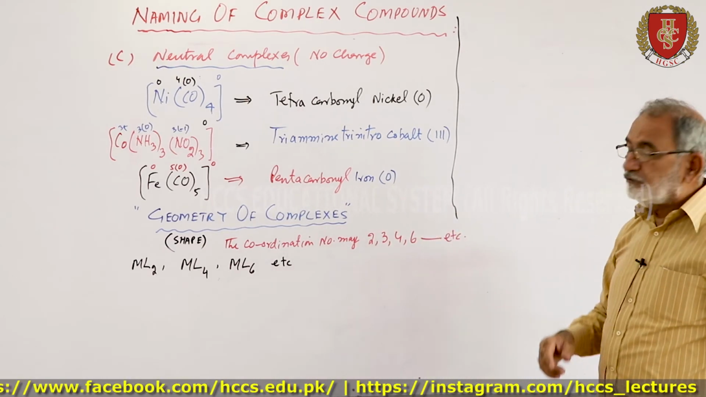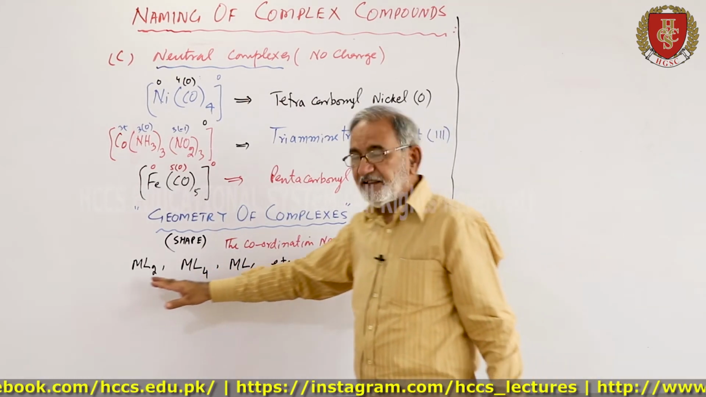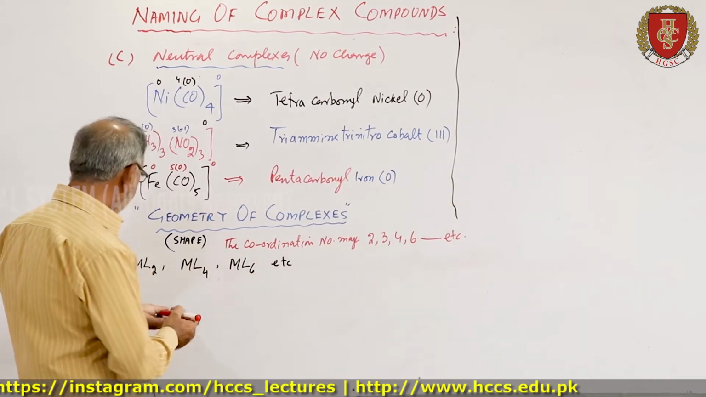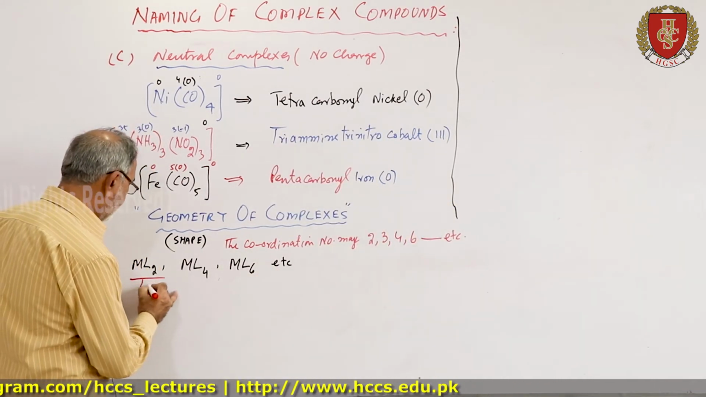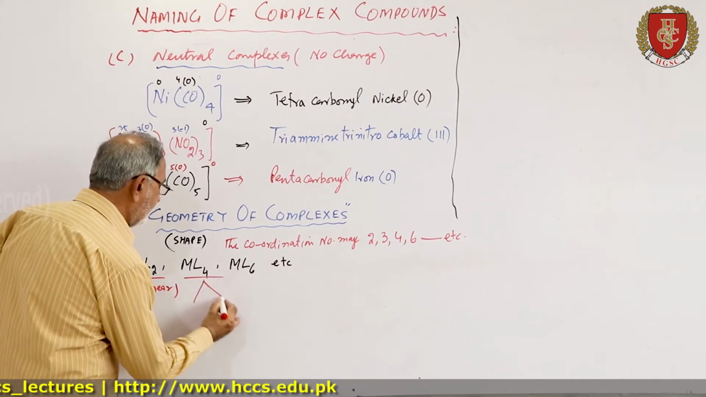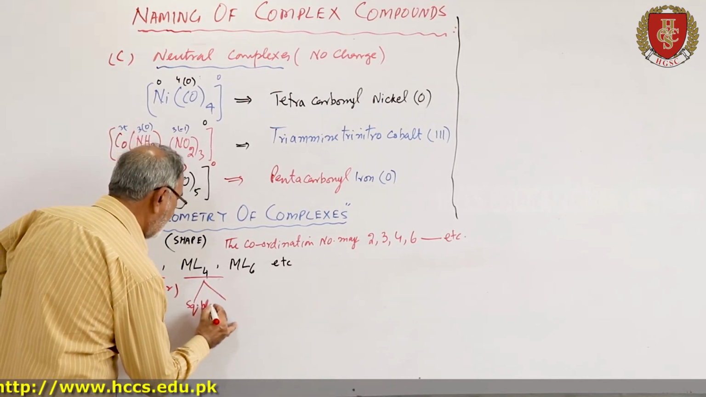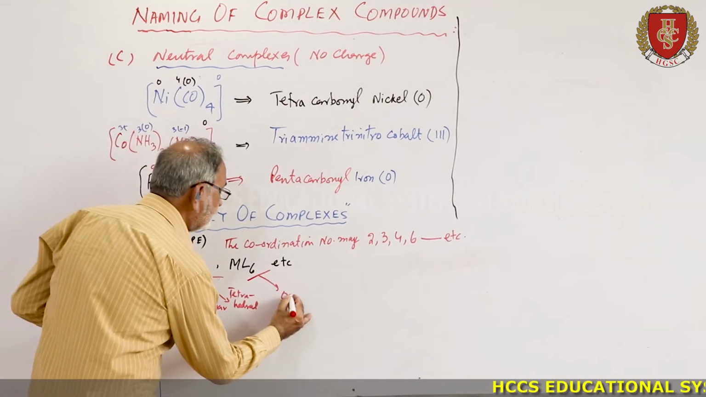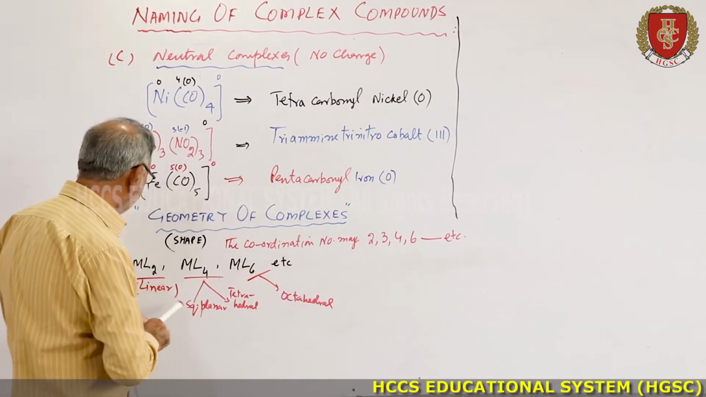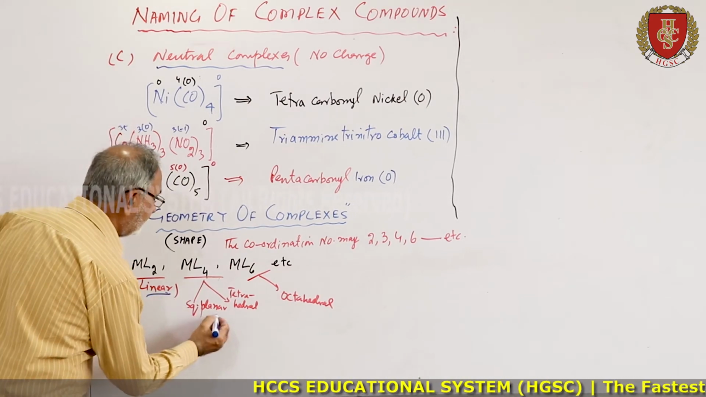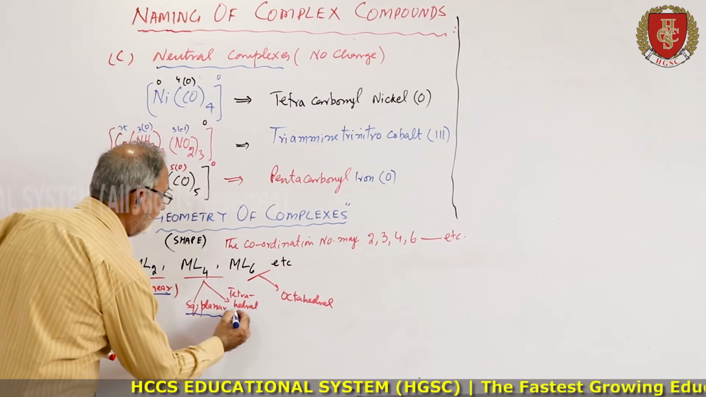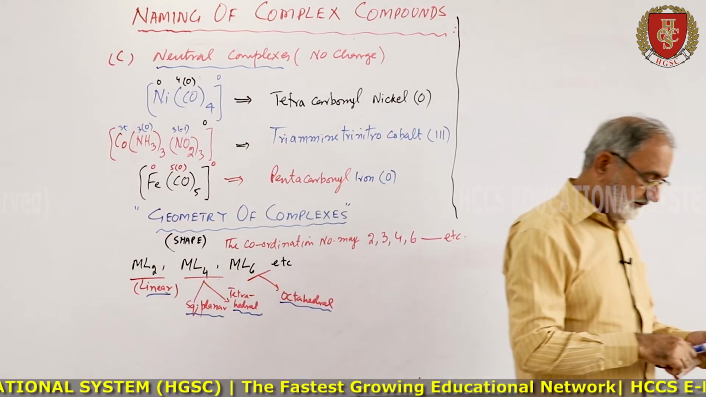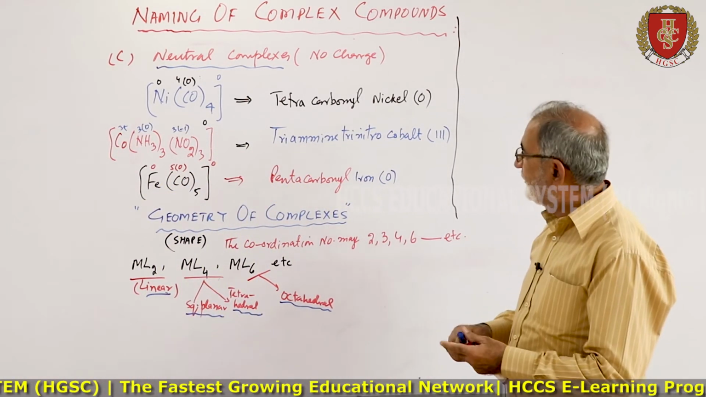ML2 means there are 2 ligands attached to the metal atom, then the 4. Now if there are 2, then this is linear. This may be square planar or tetrahedral, and this one octahedral. If there are 2, it may be linear, it may be square planar, it may be tetrahedral, or when there are 6, then these are octahedral.